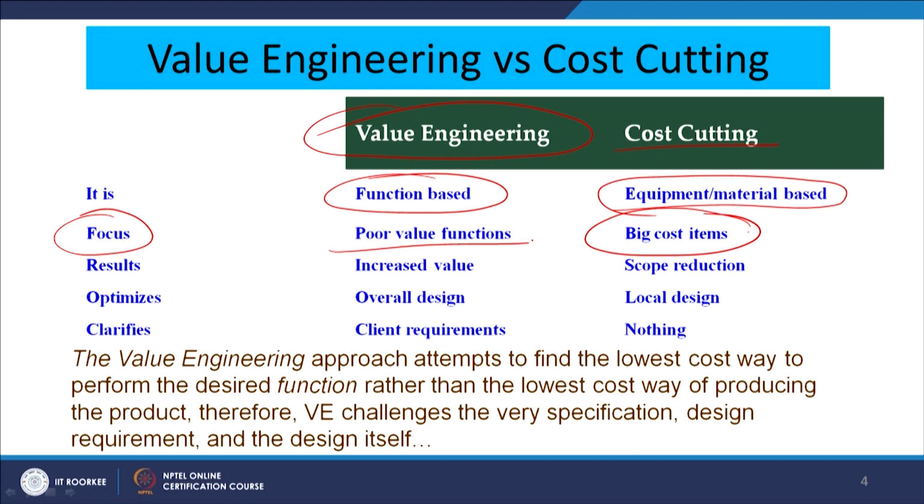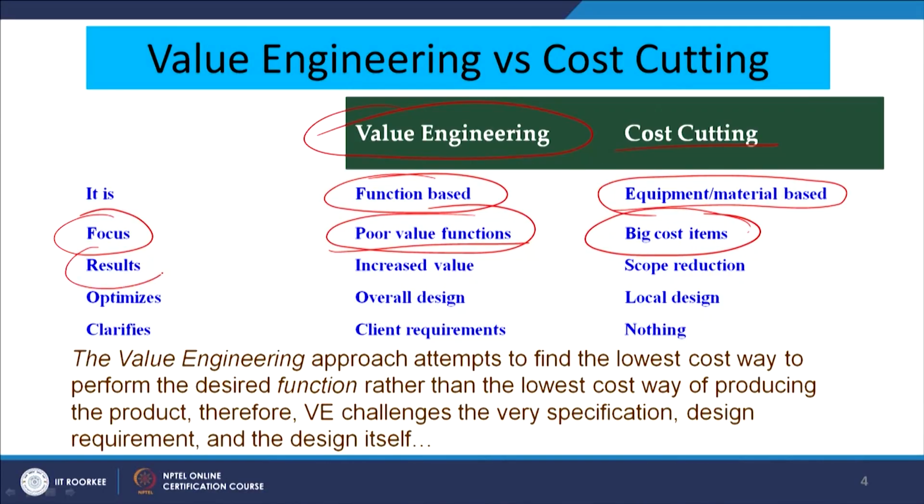For example, suppose a company is going through a rough patch, the profits are dwindling, the market share is reducing. Obviously, the company would like to go for some stringent cost cutting measures, and one of them can be that they will focus on where the money is being spent, which are the big fat cost items or costly items. They will try to reduce the expenditure on those costly items. So, the focus in value engineering is again on functions, that is, we are focusing on the design, but here we are focusing on which are the big cost items.